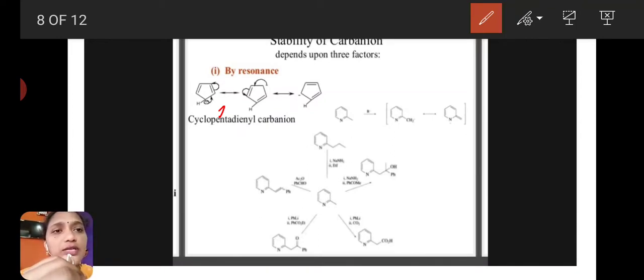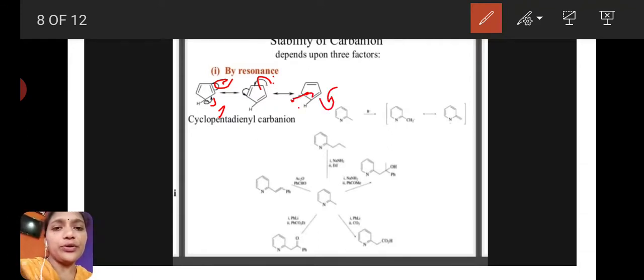This one participates in resonance structures. First, the negative charge is shifted to these two carbons, and this double bond is shifted here. In the next step, this negative charge is shifted between these two carbons, and this pi bond is shifted here, and like that again and again.